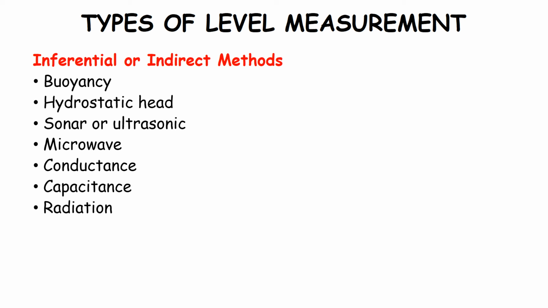As in the capacitance method, the vapor space above the measured material also has absorbing characteristics, but the difference in absorption between the two is great enough that the measurement can be related quite accurately to the measured material. The next is weight. The force due to weight can be related very closely to level if the density is constant, though variable concentrations of components or temperature variations present difficulties.